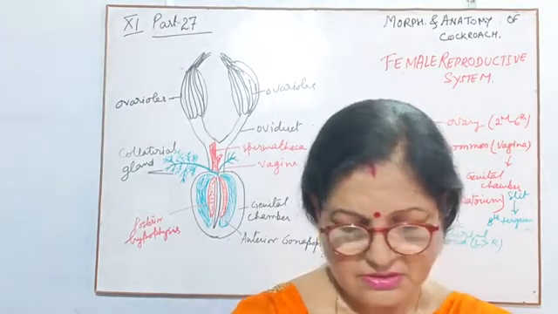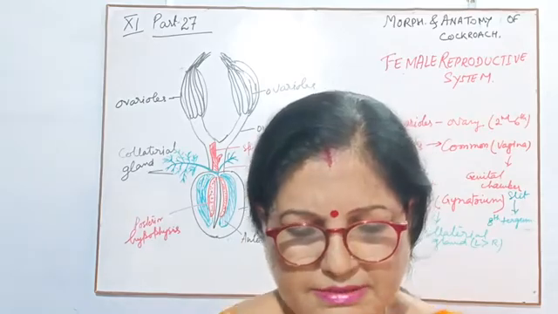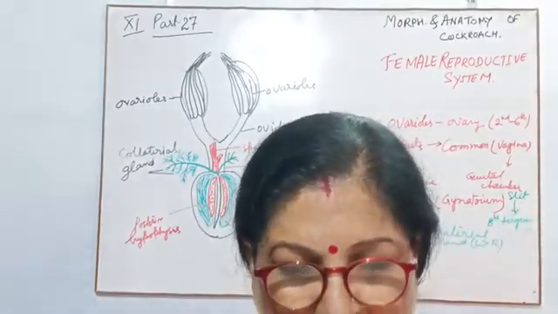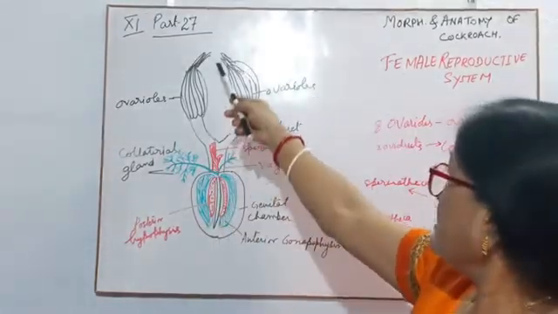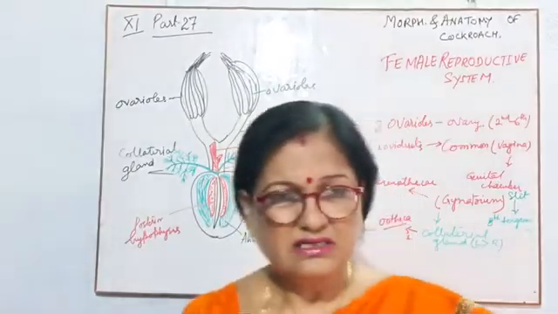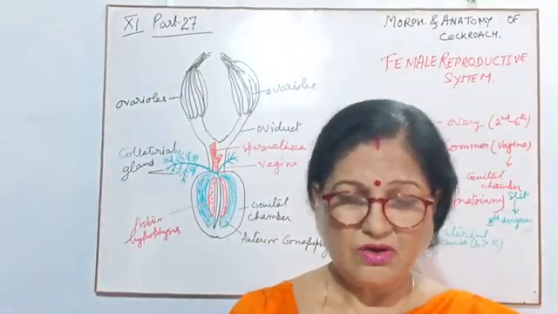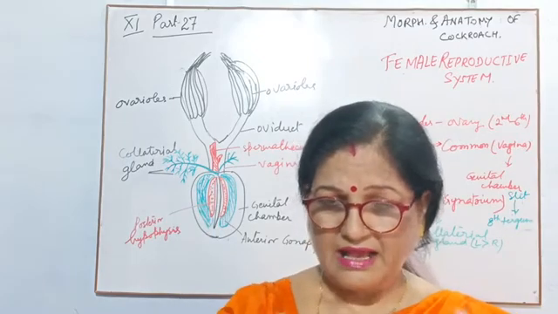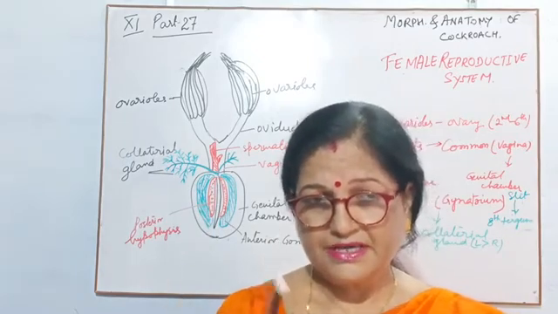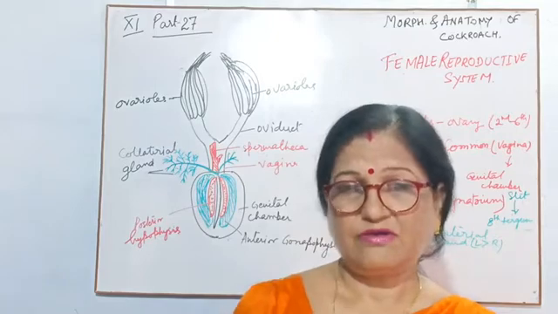Now, the tapering end of the ovariole is the starting part; each ovariole has a tapering end towards one end of it.